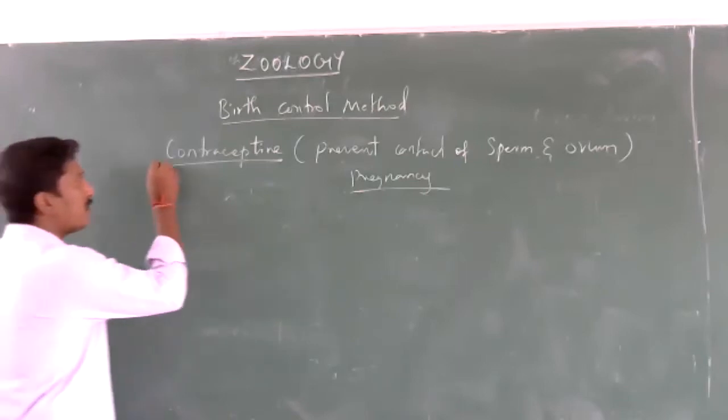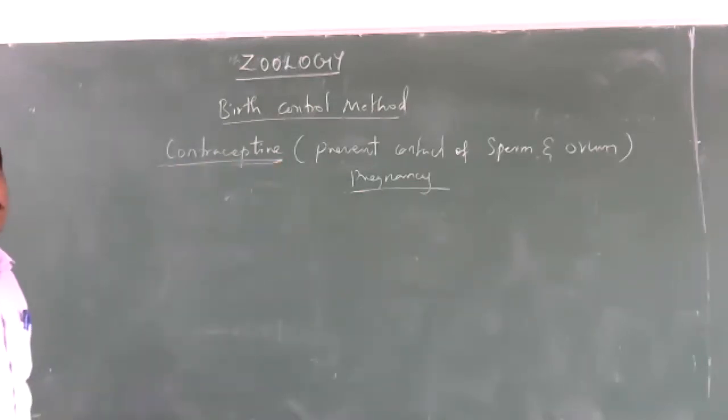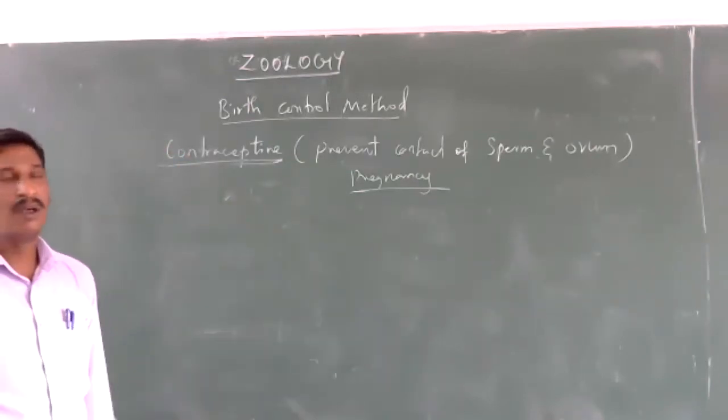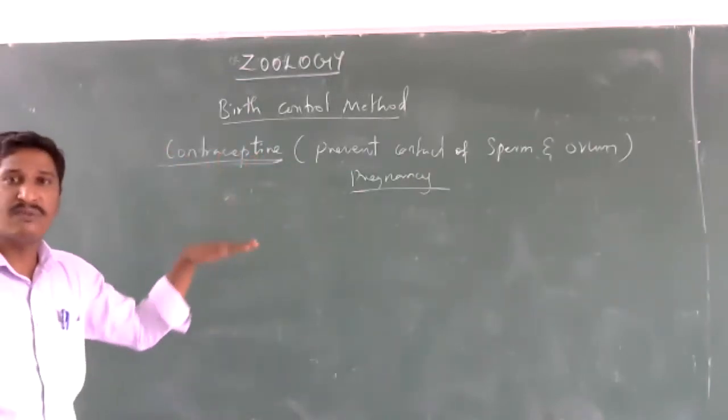What contraceptives are available in our India? We are going to see which contraceptives are available and how they function.